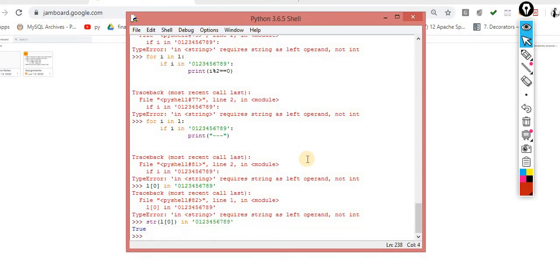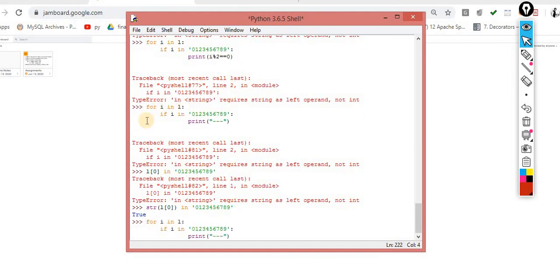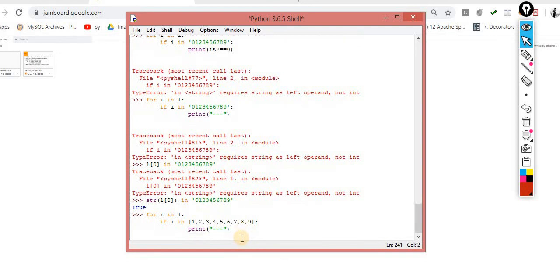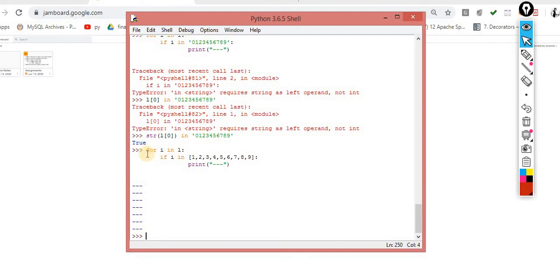Okay, what I have to do is perform over here the concept of typecasting. It's taking the value as a string, and I am comparing it with this thing. Let me go with this: simply take these values 1 2 3 4 5 6 7 8 9. Let me do it. Now it's working.